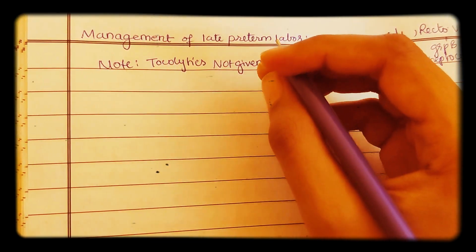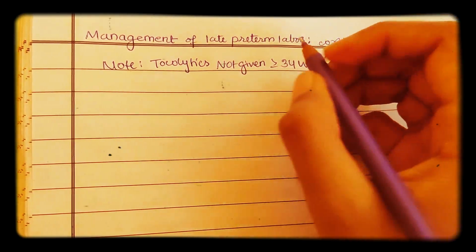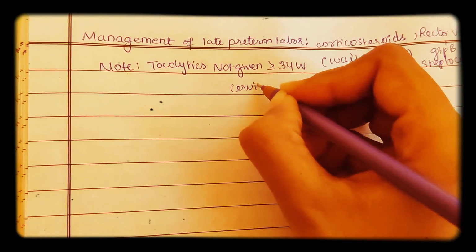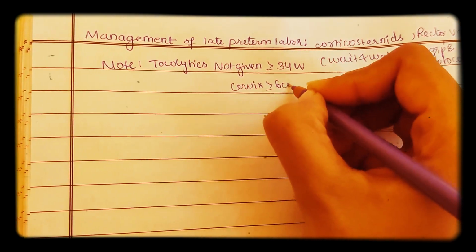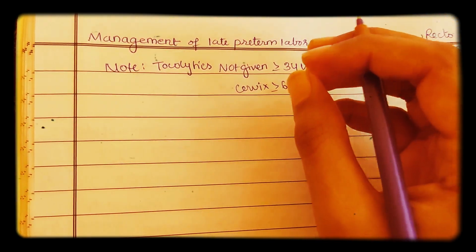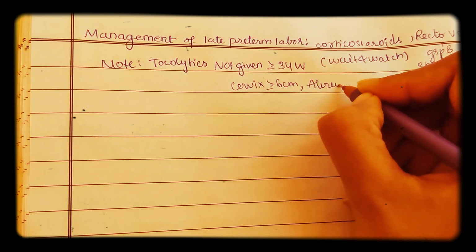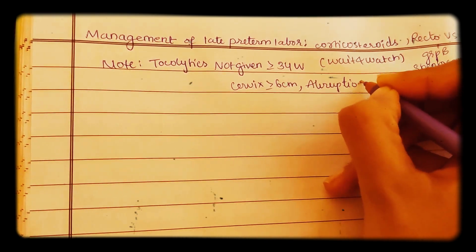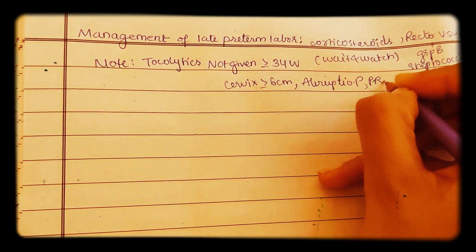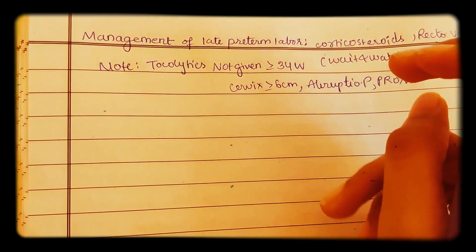They are also not given in active labor, like when the cervix is greater than or equal to 6 cm dilated. In that case also we will not give tocolytics. And also in the cases of abruptio placenta and premature rupture of membranes, in all these cases we will not give.